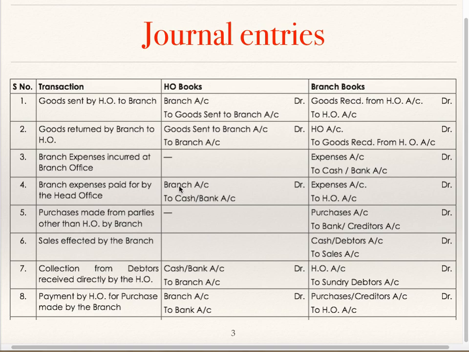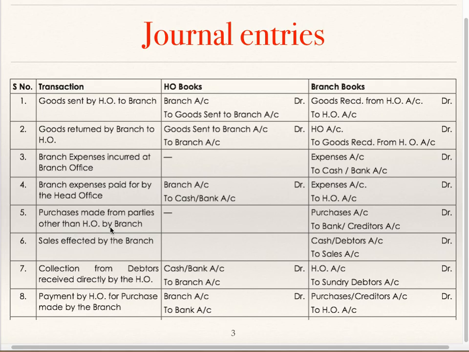Head office will recover this from branch, so it will debit branch account. Whereas in the books of branch, the entry will be expenses account debit to head office. As these expenses are branch expenses, branch will debit expenses account and it is liable to head office for those expenses, so it will credit head office account.